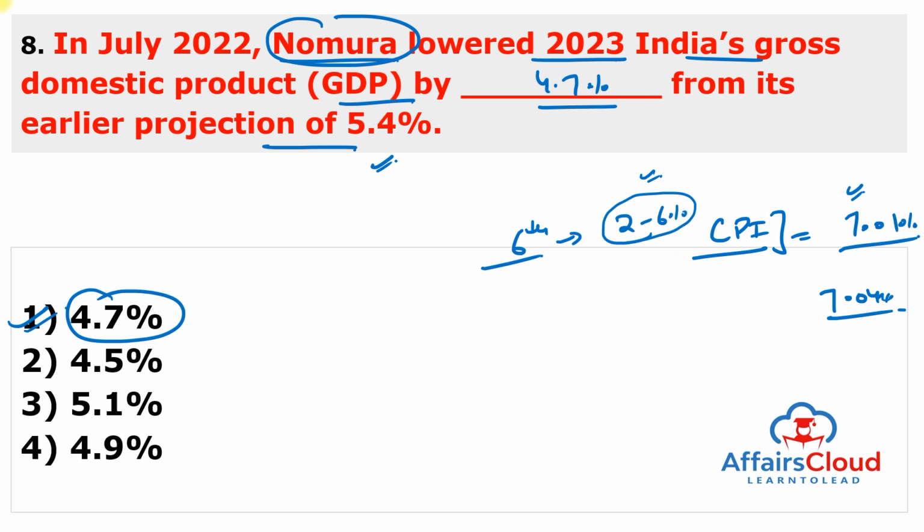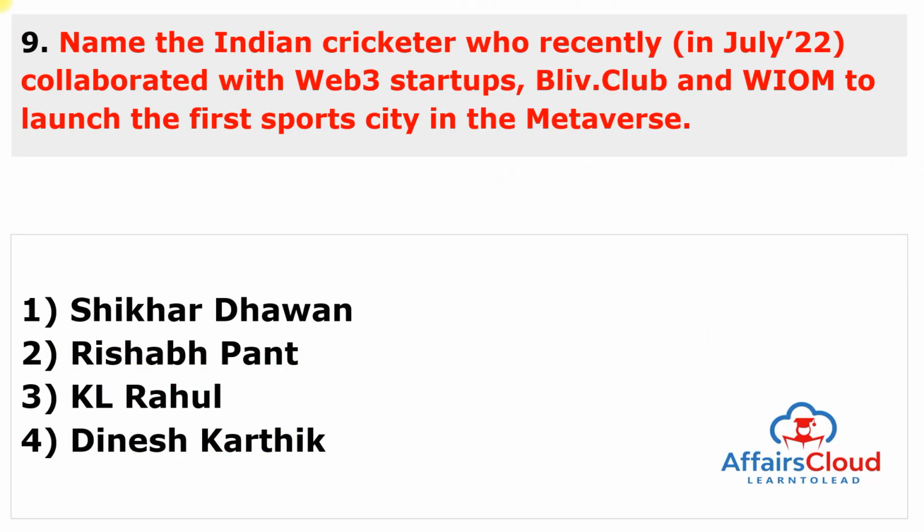And Nomura expects headline inflation in India to average 6.9% in 2022 and 5.9% in 2023. This is headline inflation. So the current CPI inflation estimate is 7% for the financial year 23. Just remember, Nomura lowered 2023 India's gross domestic product to 4.7% from its earlier projection of 5.4%, and it is for the year of 2023. Moving to next question.